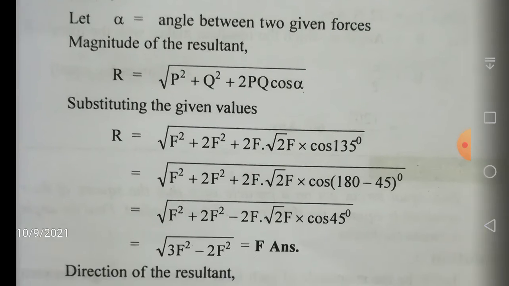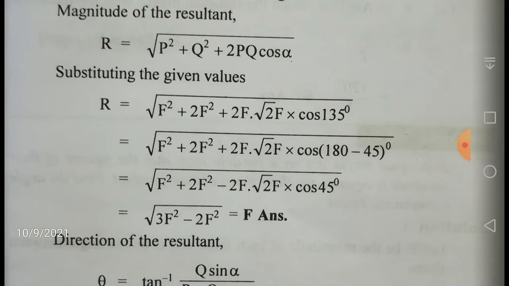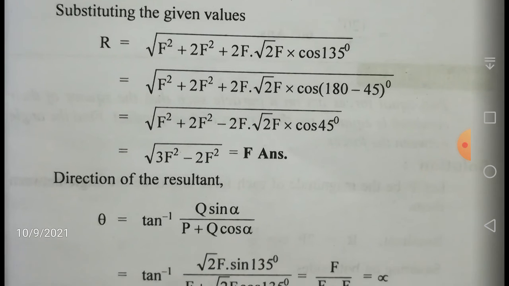So let us go further. Substituting that, R is equal to under root of F square plus 2F square minus 2 into F into root 2F into cos 45, and cos 45 is 1 by root 2.